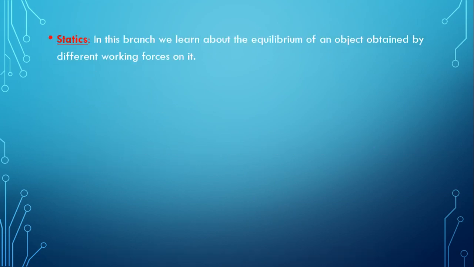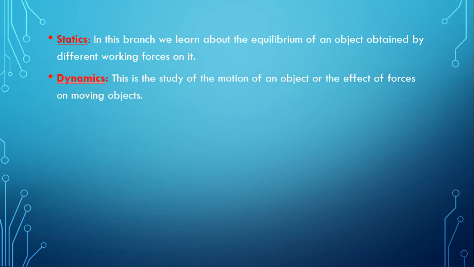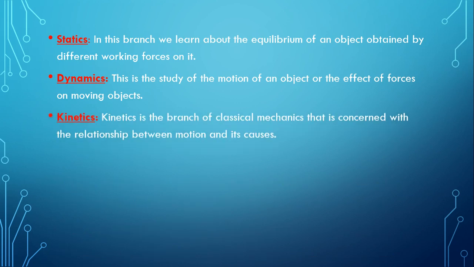Now, what is statics? In this branch, we learn about the equilibrium of an object obtained by different forces working on it. Dynamics is the study of the motion of an object or the effect of forces on moving objects. Kinetics is the branch of classical mechanics that is concerned with the relationship between motion and its causes.